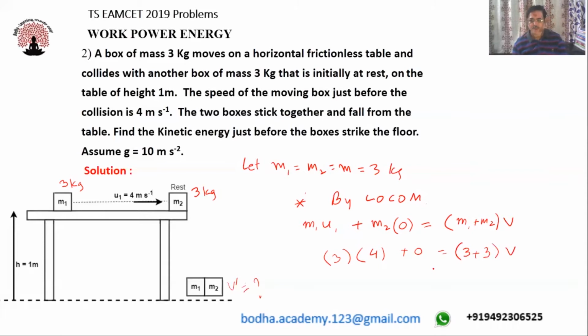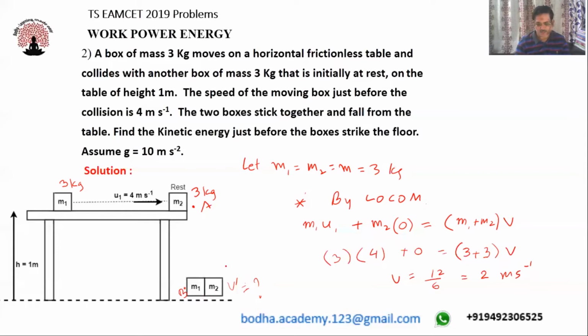Okay, so this I can write as V is equal to 4 times 3 is 12, 3 plus 3 is 6, that's equal to 2 meter per second. So this is the velocity we will be getting after collision. Both bodies will move with this common velocity V here. So let me call this point as A and this point, touching the ground, as B.